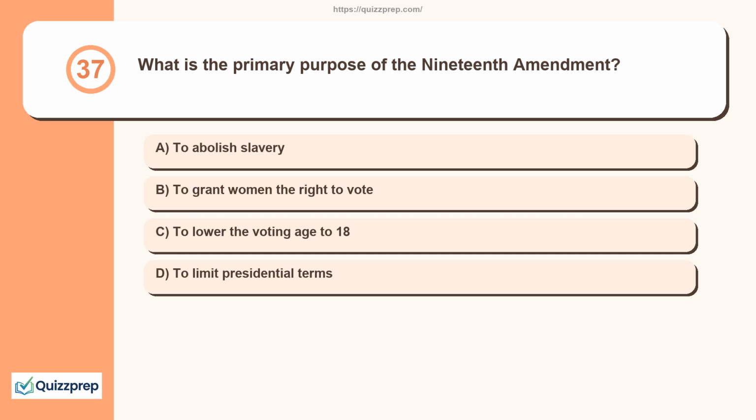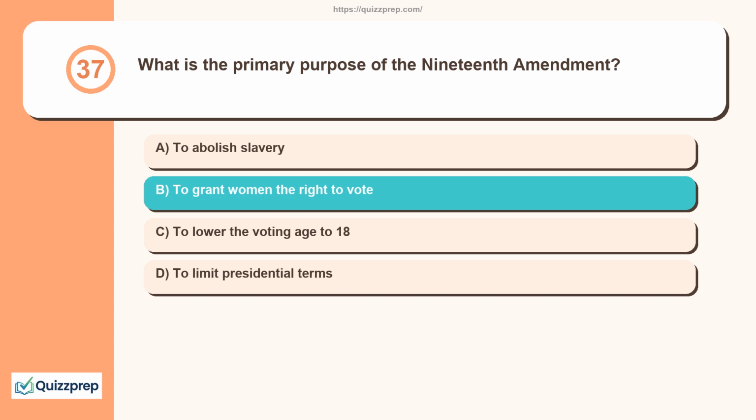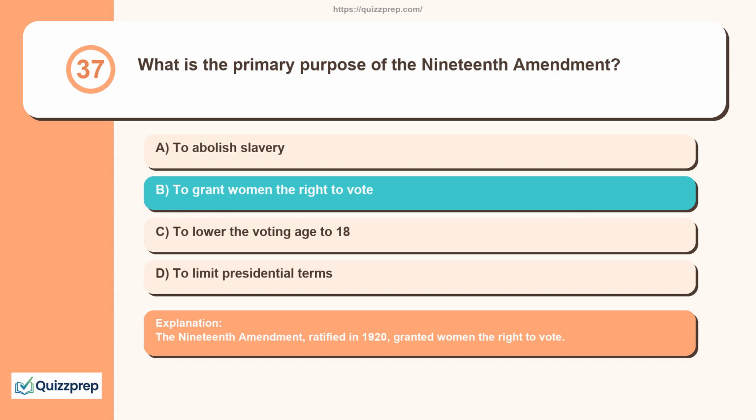Question 37. What is the primary purpose of the 19th Amendment? To abolish slavery, to grant women the right to vote, to lower the voting age to 18, to limit presidential terms. The 19th Amendment, ratified in 1920, granted women the right to vote.